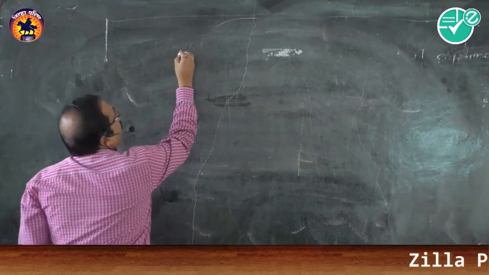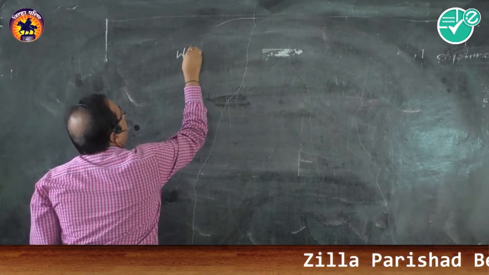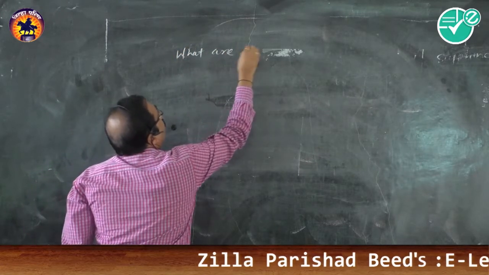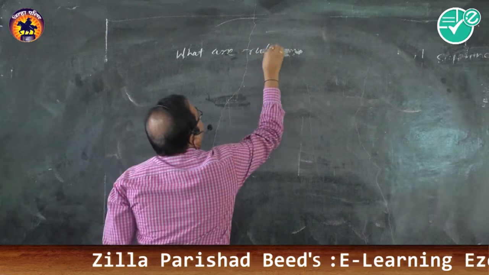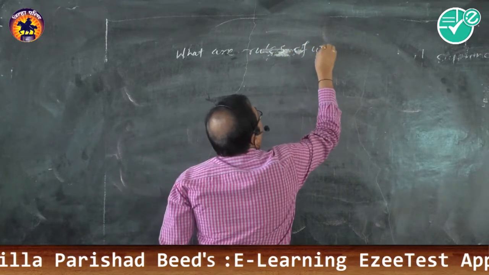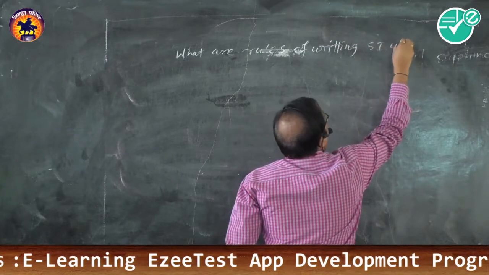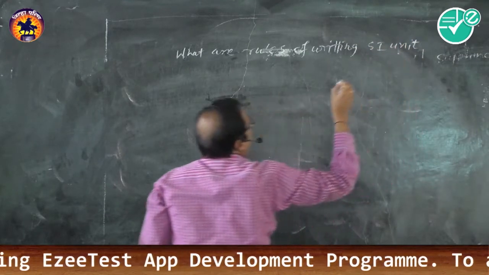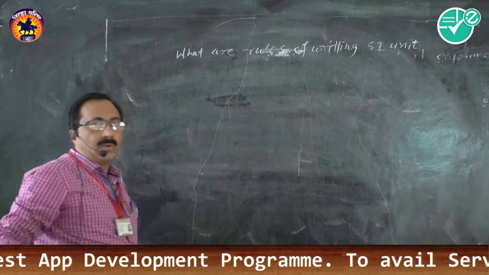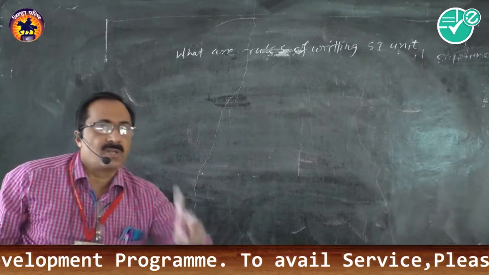So let us know what are the rules of writing SI units. Rules of writing SI unit of a quantity. First rule.